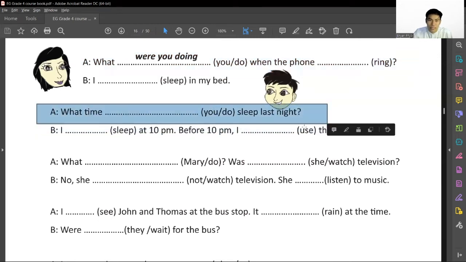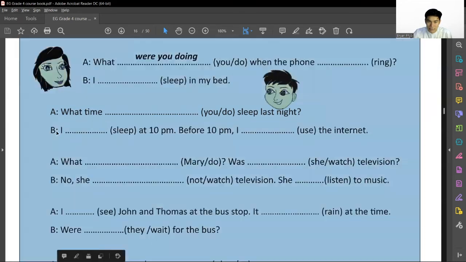Okay, let's go to this sentence: what time blank you do, what time blank sleep last night. Here we use past simple, so we take out did: what time did you sleep last night?